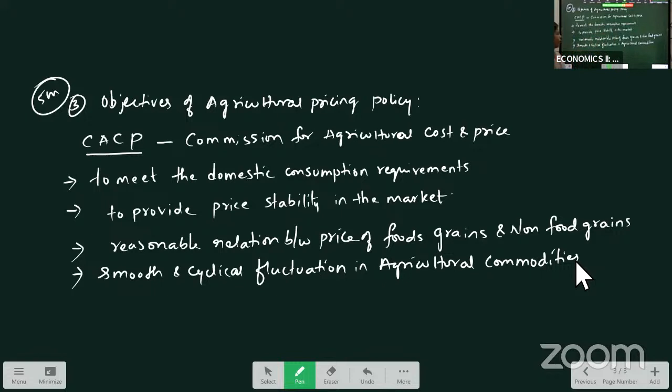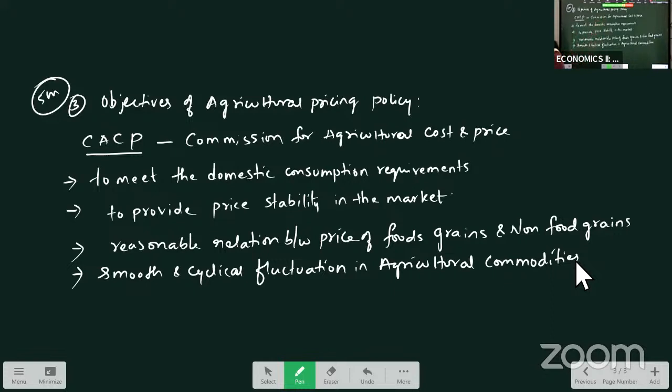So when there are fluctuations, prices should not be disturbed. Same price is provided. For example, rice will be produced two times in a year, but we consume it throughout the year, every day. So when we are purchasing, there should not be an in-season price and an off-season price. One price will be fixed. That is the main objective of agricultural pricing policy.